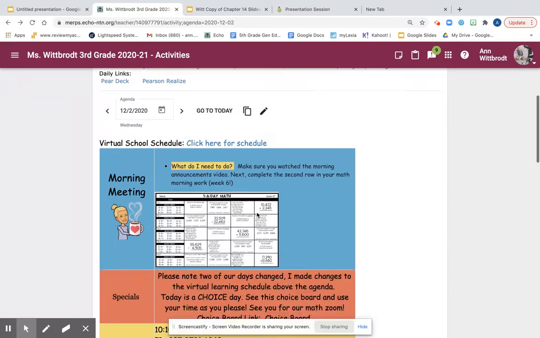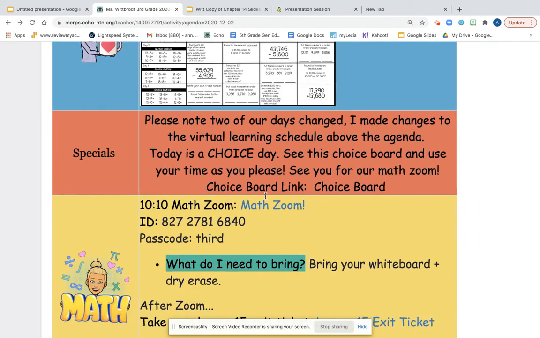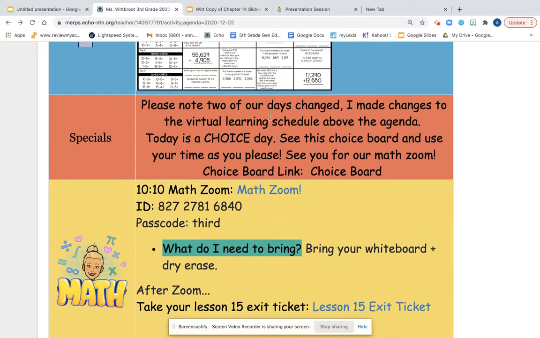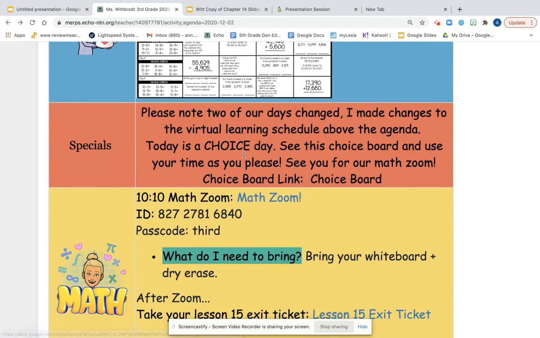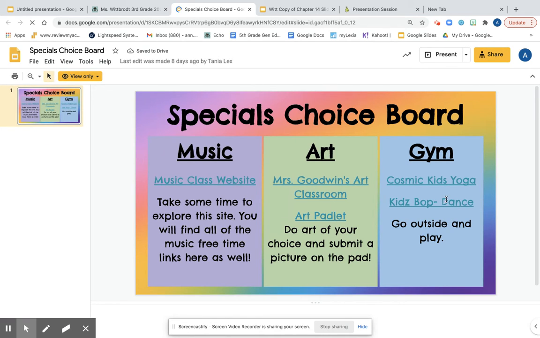Let's take a look at our agenda for today. All right, so your special today. Now, please note, 2 of our special days changed. If you go and click on this schedule up here, you will see that our gym day and our art day changed. Today is a choice day. So you are going to click this choice board when we get to specials time at 9:07, and you are going to either pick music, art, or gym. And there are different websites that you can choose an activity for.